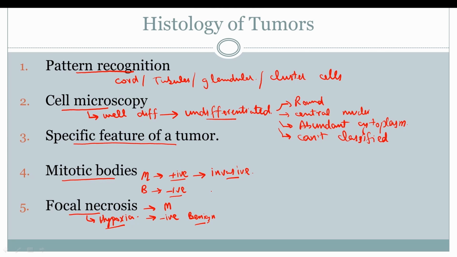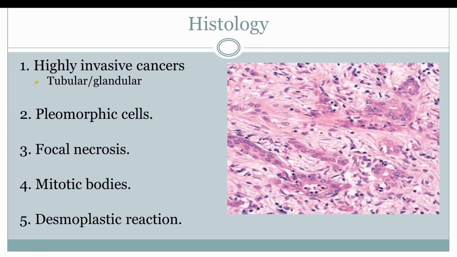Now let's move on towards the histology of adenocarcinoma of pancreas. The first point we talked about was that we have to identify the pattern of the cells. So these are highly invasive cancers that form either tubular or glandular pattern. They may also form cell clusters. This, as you can see, is a tubular pattern, and these are poorly formed glands.